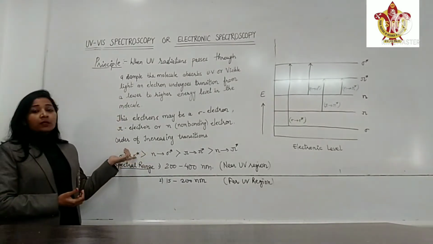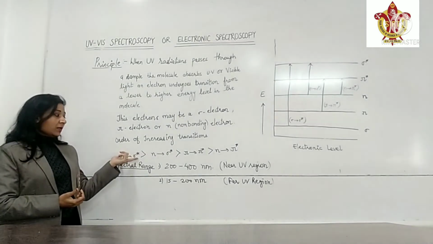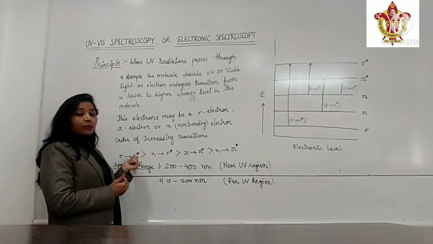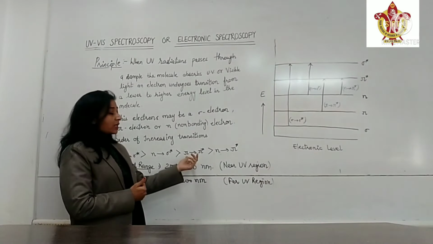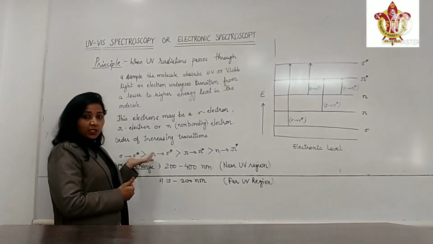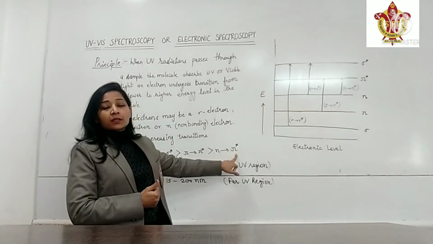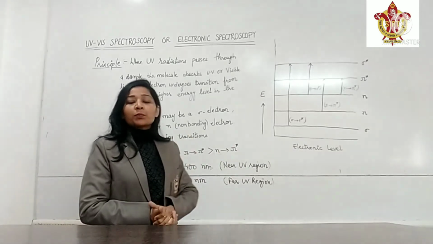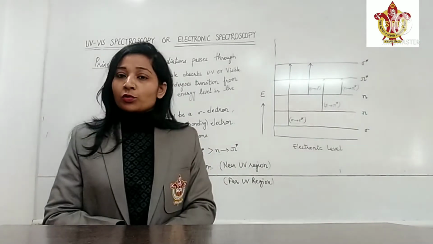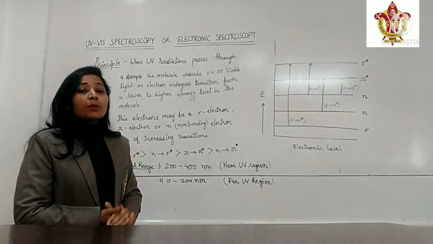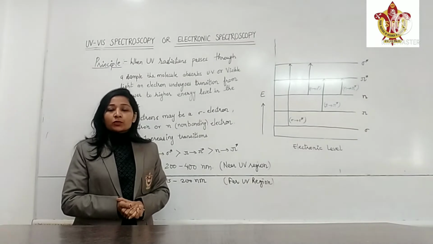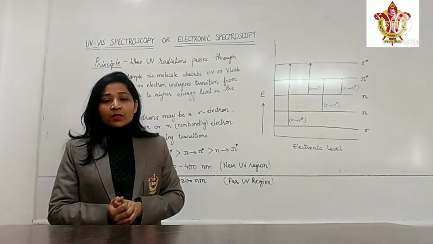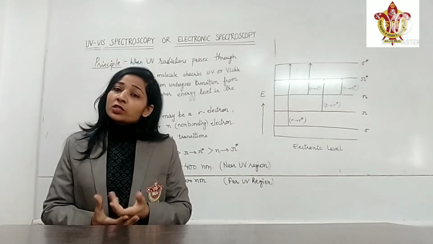These different types of transition involve different amounts of energy. The highest energy is associated with the sigma to sigma star transition. After that, non-bonding to sigma star transition requires comparatively lower energy than sigma to sigma star. Pi to pi star transition requires less energy than both of these, and non-bonding to pi star transition involves the lowest energy. These different types of transitions take place in different types of molecules. As we all know, sigma bonds are formed in saturated compounds. So sigma to sigma star transition takes place in compounds which involve single bonds, like alkanes or saturated hydrocarbons.